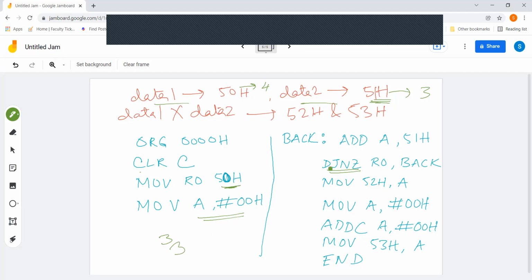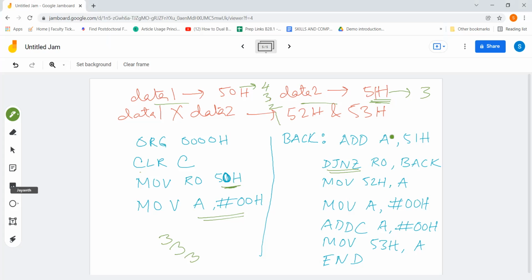Then it is going to come back here, DJNZ. It is going to check that 4 has earlier become 3, now it has become 2. Still it is not 0, so it goes back again here and adds whatever data is there in 51 hex with the accumulator. So 51 hex is containing 3, and it will be added once again. Now again it is going to decrement by 1, and still it is not 0, so again go there and add 3 once again.